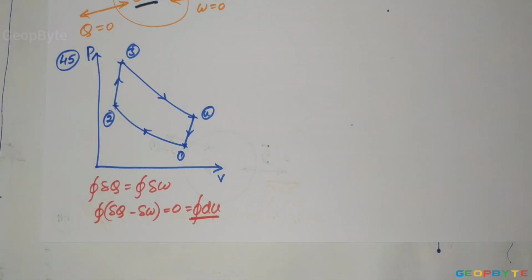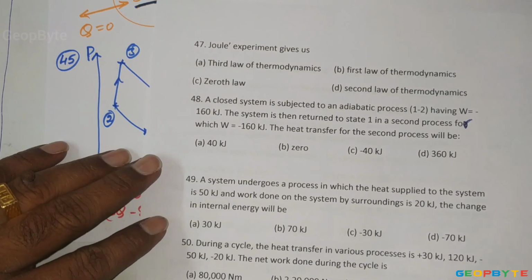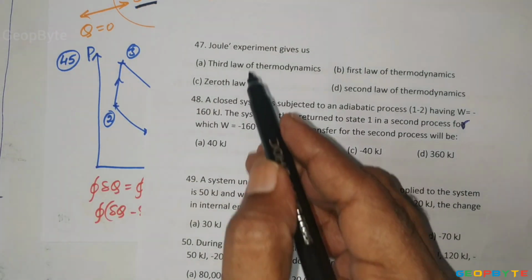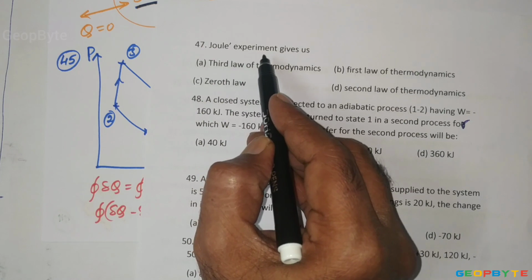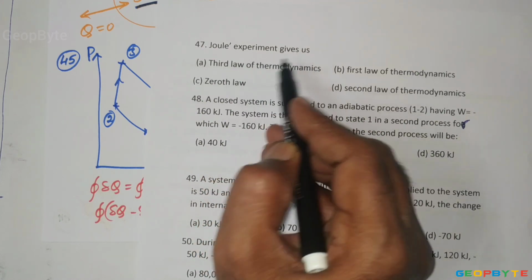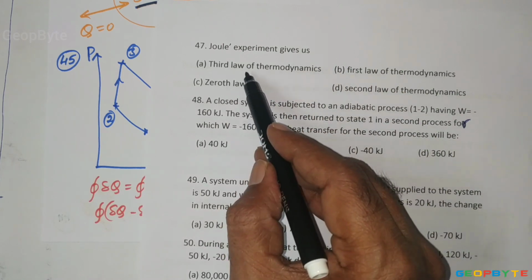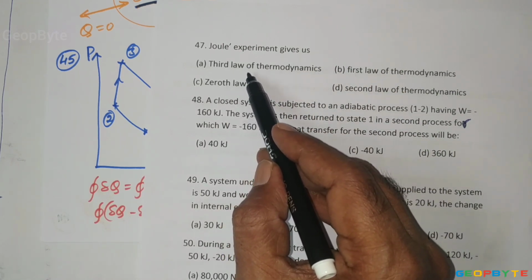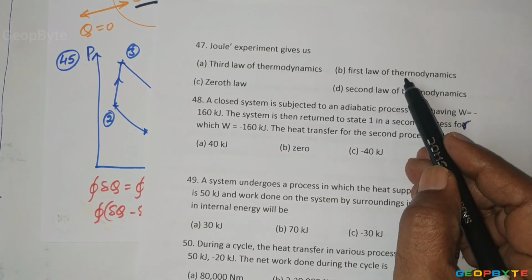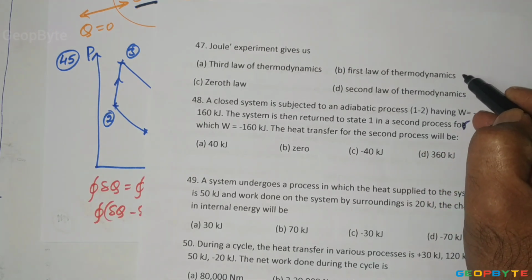Now let us discuss the 47th problem. Joule's experiment gives us the third law of thermodynamics? No. The third law of thermodynamics was given by Nernst. First law of thermodynamics, correct.